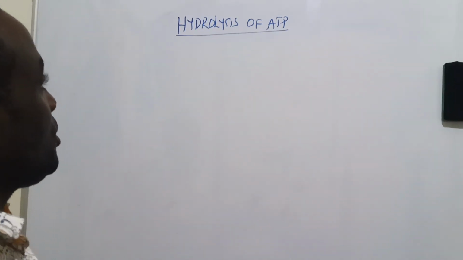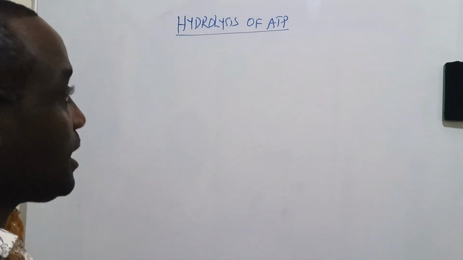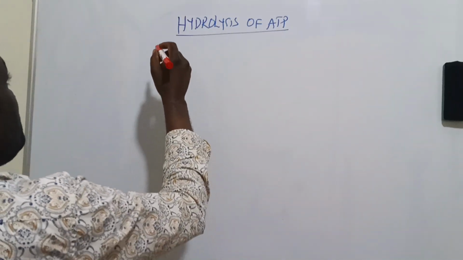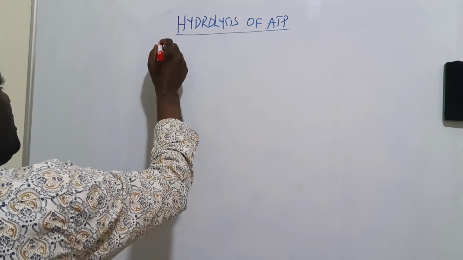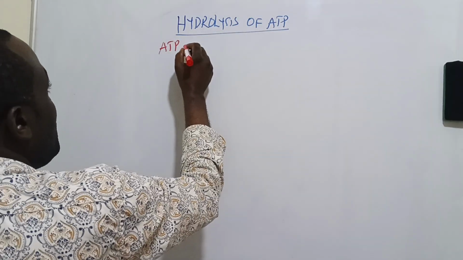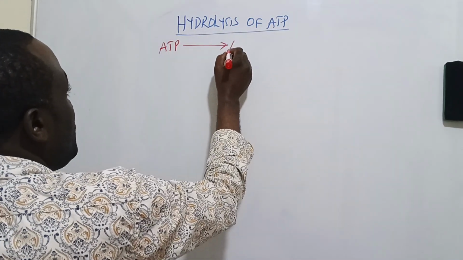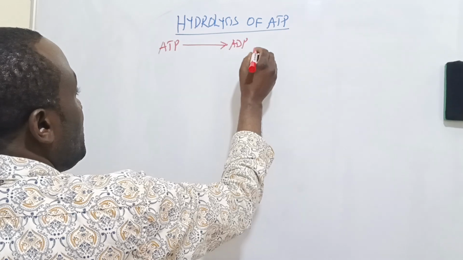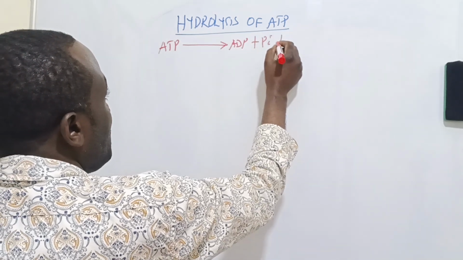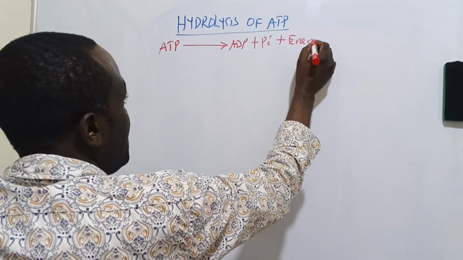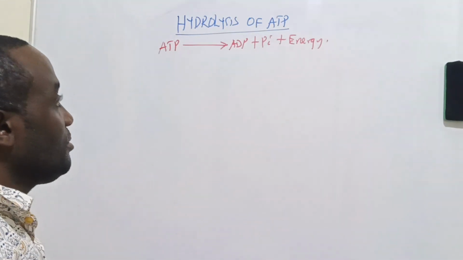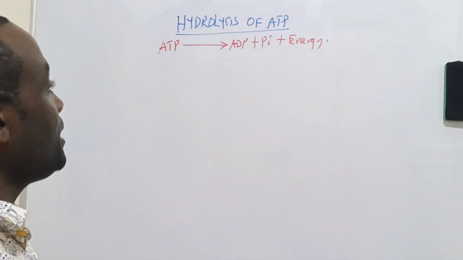Now, there is something that normally confuses learners of biology. We normally tell them that when ATP is broken down to ADP plus an inorganic phosphate, energy is liberated. But there arises a question. A student can ask you a question here.